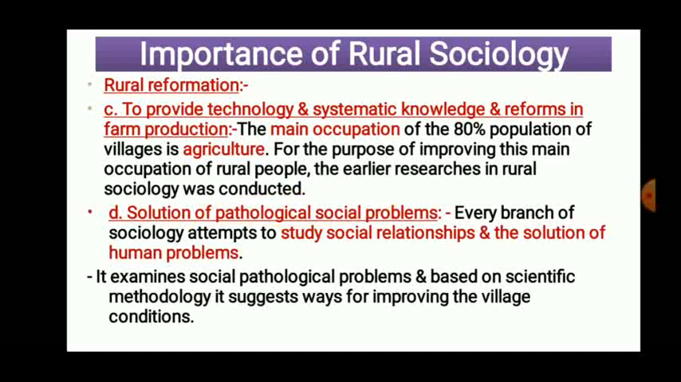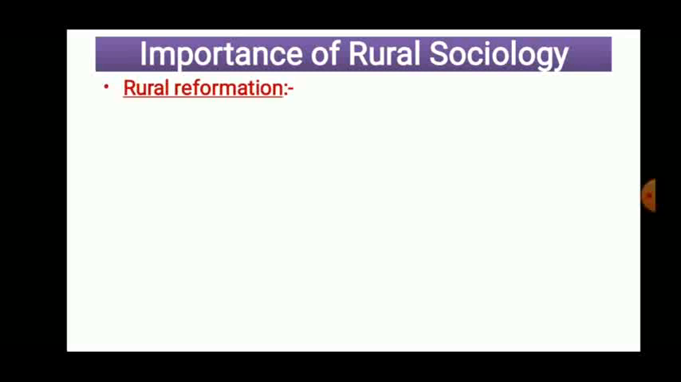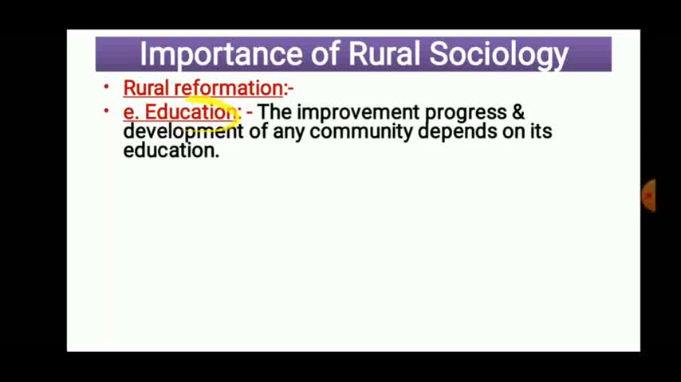That is the reformation. We have discussed organization, then economic betterment, then farm production, then pathological problems, so that we are able to reform. Then under reformation, education is there. We have to reform the education aspects. Basically, right now, from 2002, the Sarva Shiksha Abhiyan program is being run. Why is that program being implemented by the government? To reform the education setup, especially in rural areas.